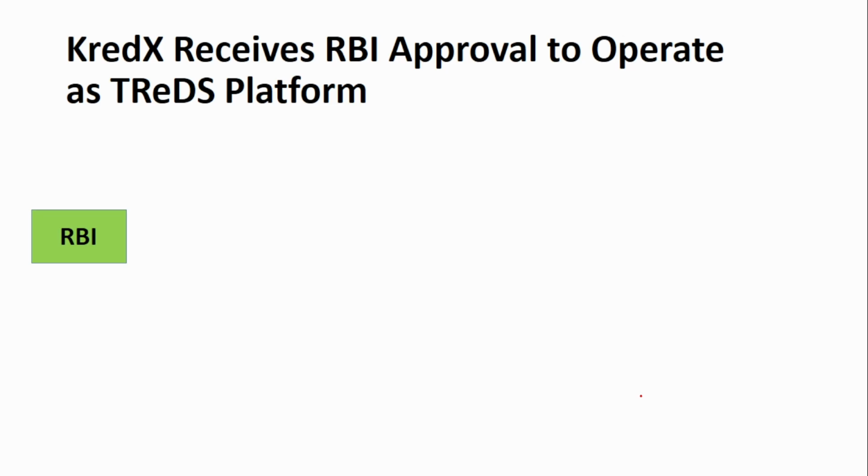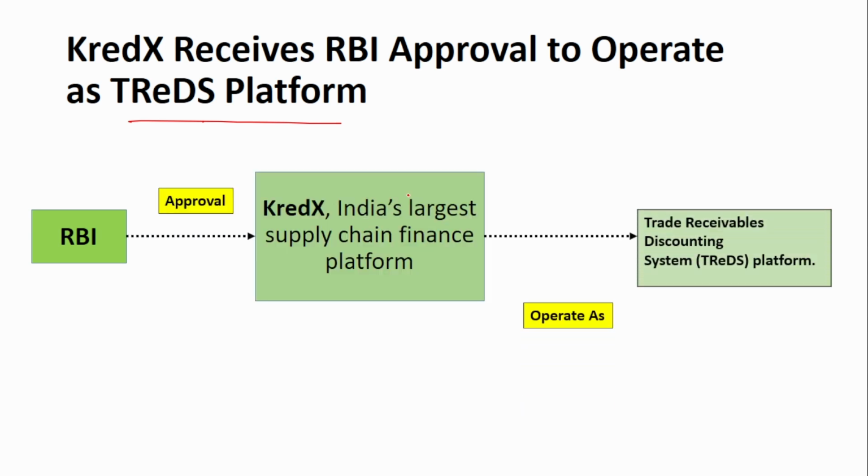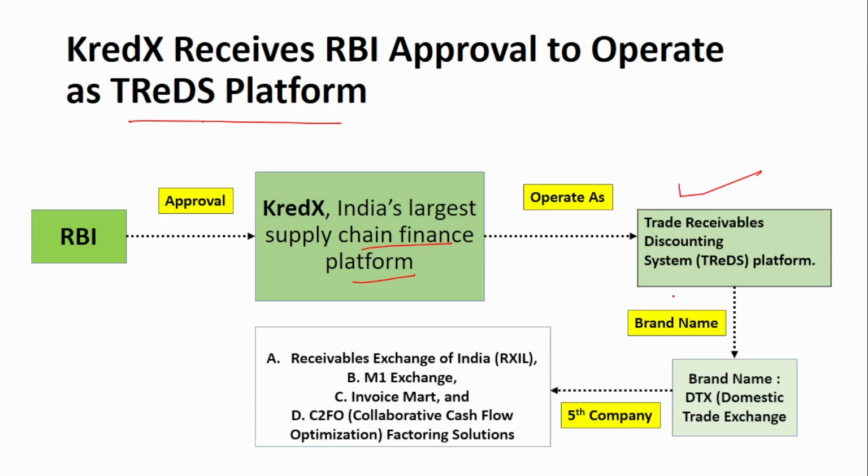Next is a new platform. A new entity has received the approval to operate as a TReDS platform. So RBI has given approval to India's largest supply chain finance platform to operate as a TReDS platform. It will operate under the brand name DTX, that is Domestic Trade Exchange. This is the 5th company to get approval to operate as a TReDS platform. The other 4 are Receivables Exchange of India, M1 Exchange, Invoice Mart, and C2FO, that is Collaborative Cash Flow Optimization.